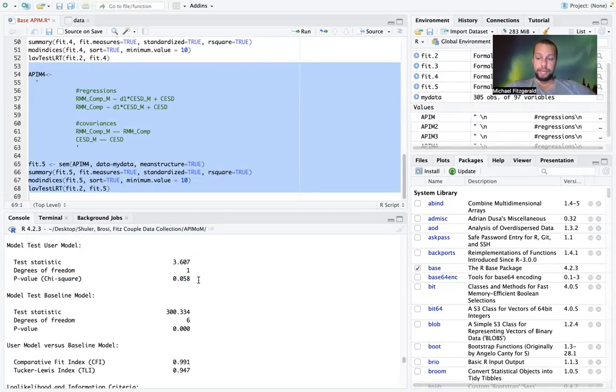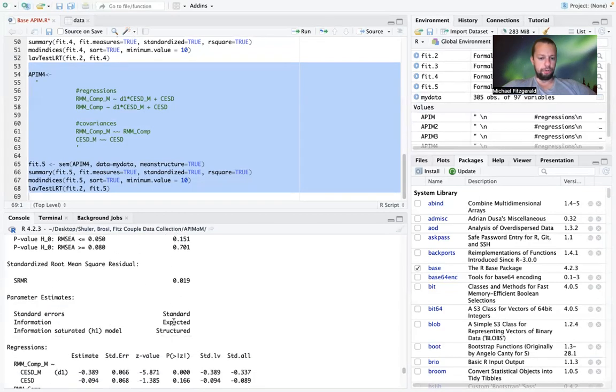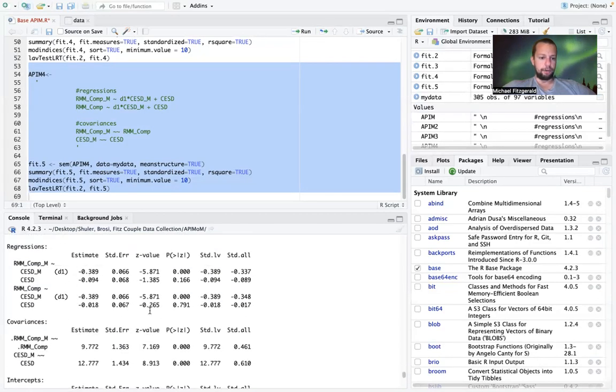So those are equal in our model, and I will show you what that looks like, and you'll see that in the unstandardized effects. So 0.389 and 0.389, and you'll see lavaan gives you these little labels, which tells you which paths are constrained to be equal. You will see slight differences in the standardized loadings. They're not going to be identical, but generally they're not too far off from one another.